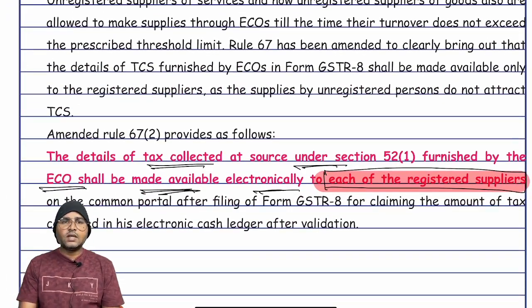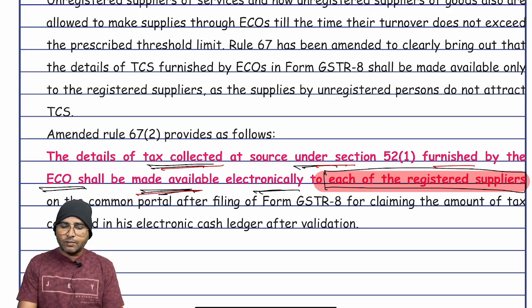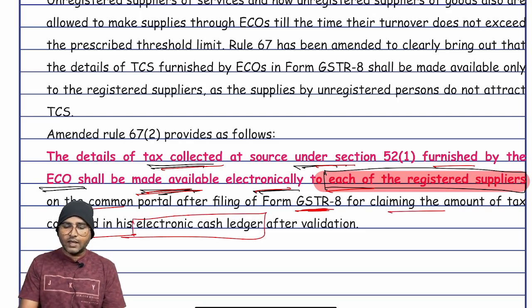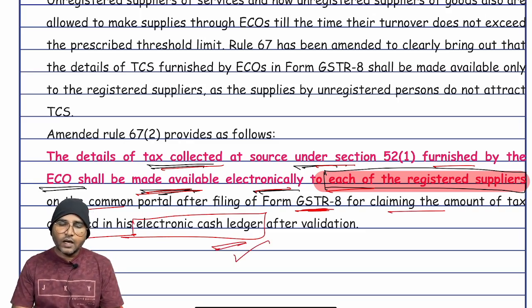See here, the details of tax collected at source under section 52 subsection 1 furnished by the e-commerce operator shall be made available electronically to each of the registered suppliers on the GST common portal after filing of the form GSTR 8, for claiming the amount of tax collected at source, which will be credited to the electronic cash ledger. Are you clear?